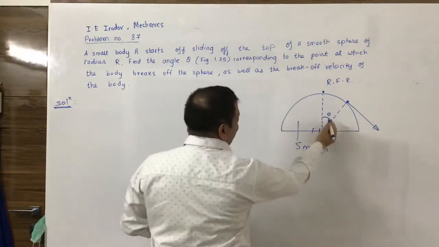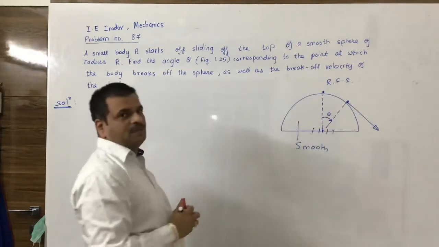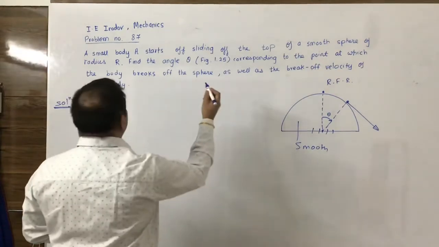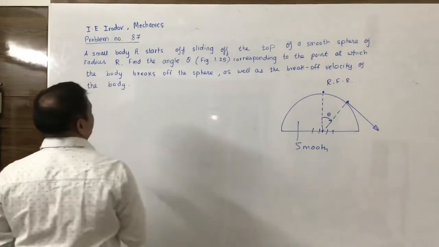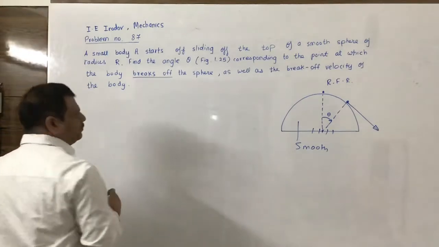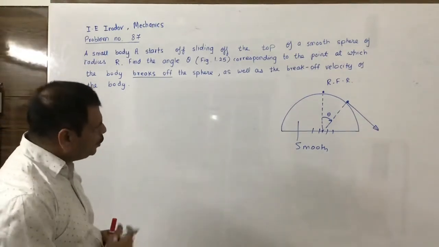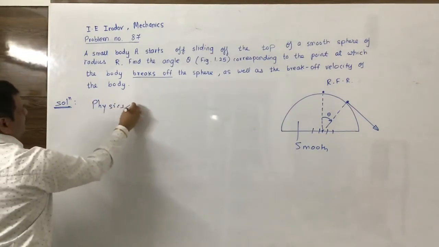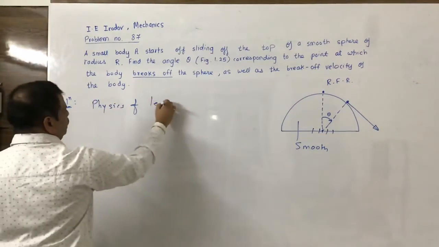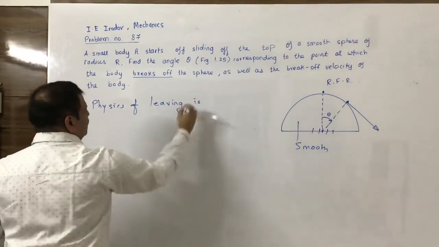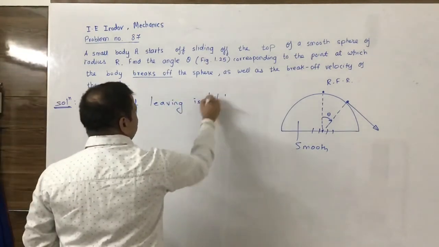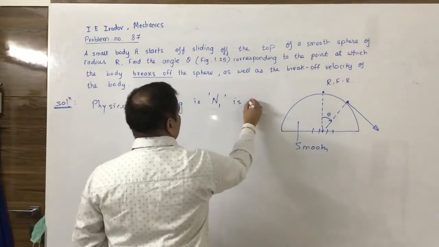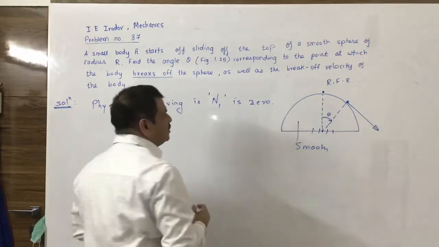We are interested to know what is this angle theta at which this particle leaves the sphere, or the wording that has been used here is breaks off from the sphere. Same wording. But you know what? The physics of this problem, the physics of leaving, is normal reaction. I say N is equal to 0. This normal reaction becomes 0.